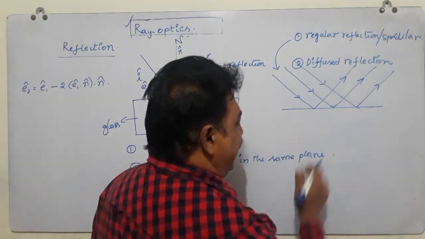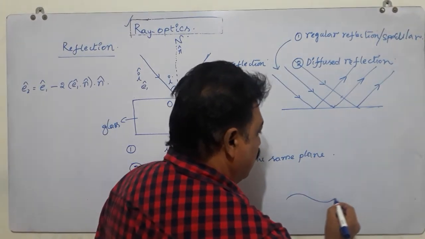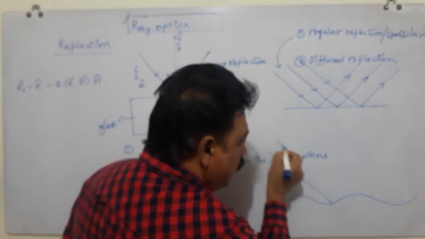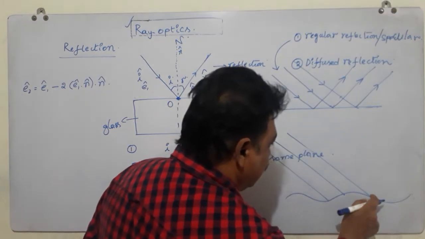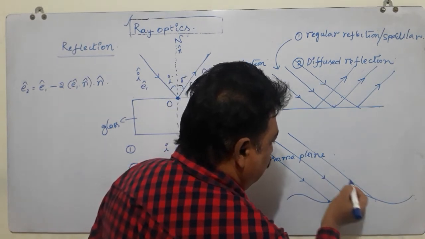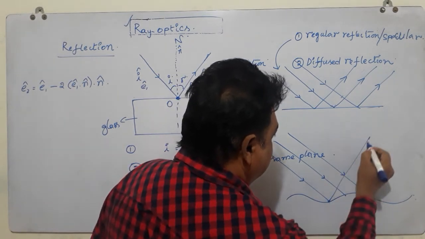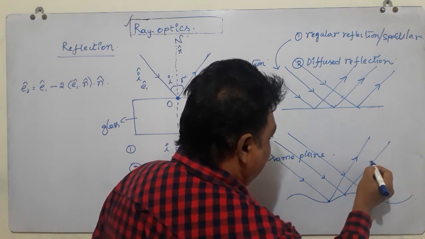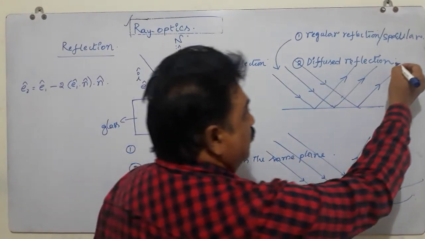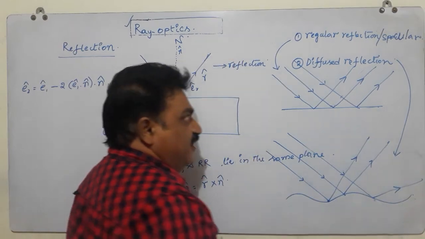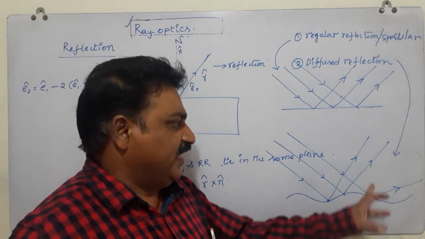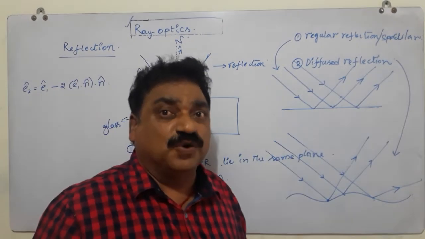If the reflecting surface is rough or uneven, just like this, and the same parallel beam of light is made incident, the reflected rays, if you observe, this is reflected like this, this is reflected like this, and this is reflected like this. After reflection, the reflected rays are traveling in different directions. Such a reflection is called diffused reflection.